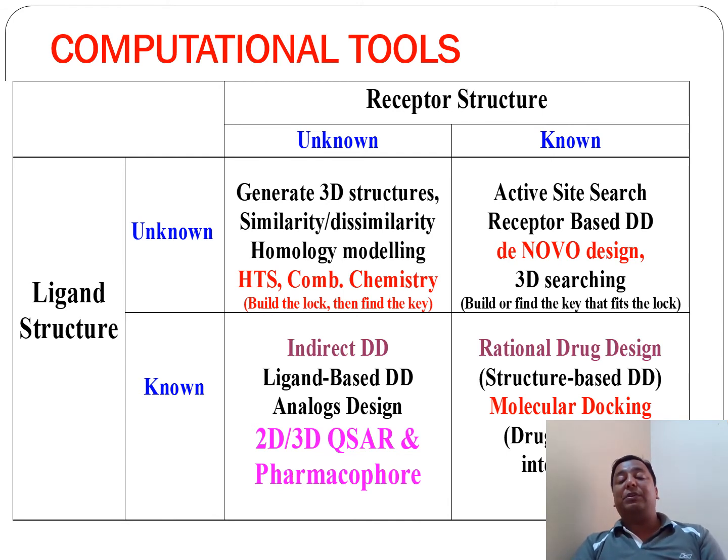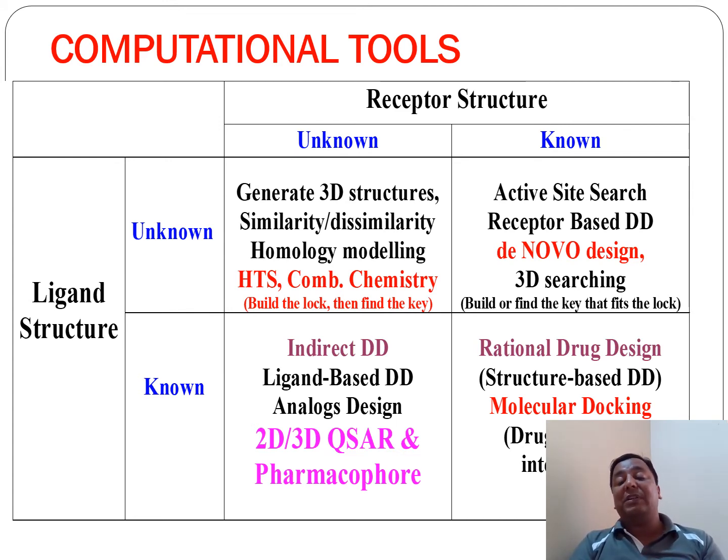So in those cases, two possibilities are there. Either the target will be known or unknown, or the ligand, the inhibitors which are associated with the target, will be known or unknown. In both cases, different approaches will be there. If the ligand structure is unknown and the receptor is unknown, what tools and approaches can be used? Definitely we will be using approaches that generate structures.